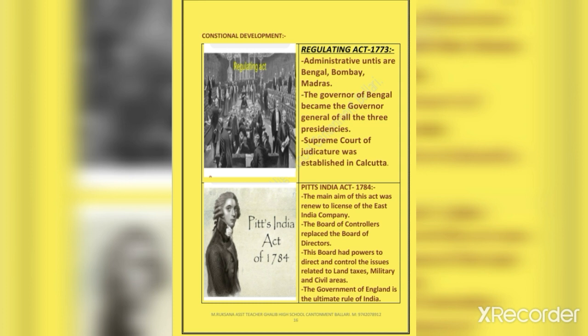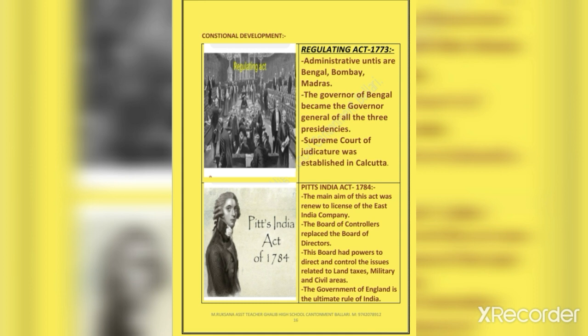According to this act, the Supreme Court of Judicature was established in Calcutta. In this central court, one Chief Justice and 3 ordinary judges were there. Like this, as the name of the Regulating Act suggests, the act was aimed at regulating the company affairs and its administration in India. Let's move to another act, that is the Pitt India Act of 1784.